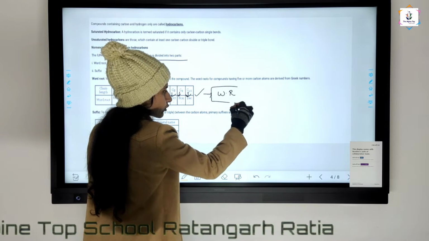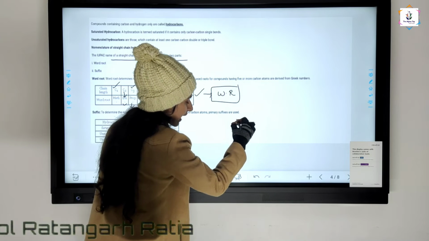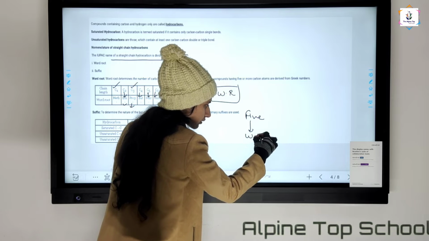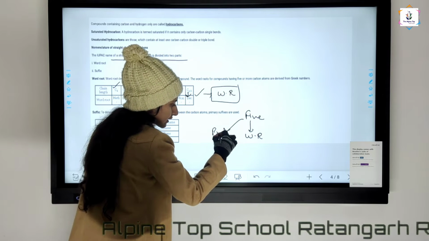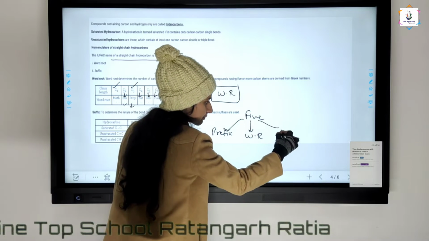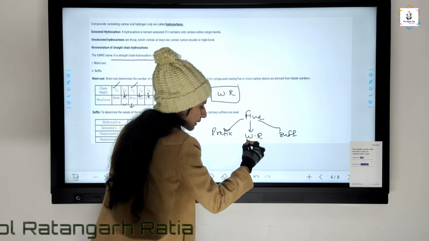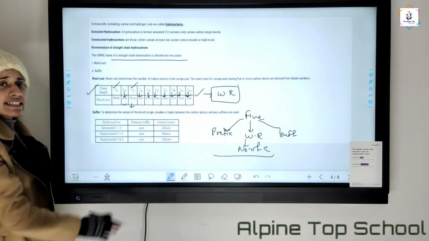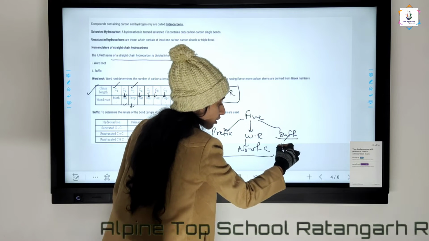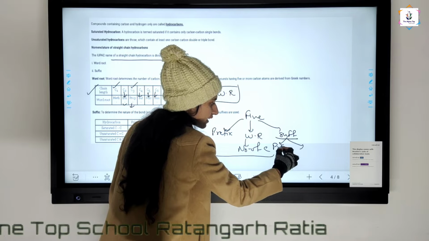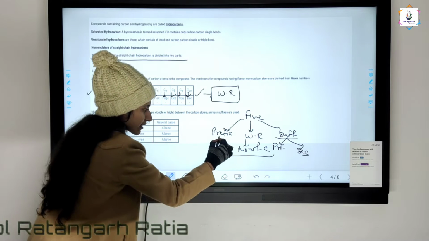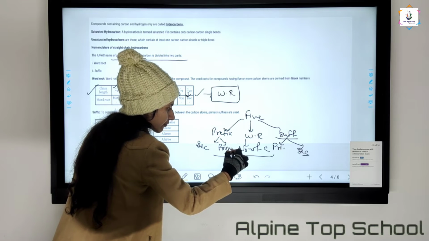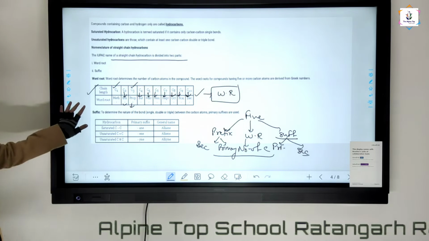For IUPAC naming, we have word root, prefix and suffix. Word root depends upon the number of carbons, which is discussed. Suffix is also of two types, primary and secondary, and prefix is also of two types, primary and secondary.